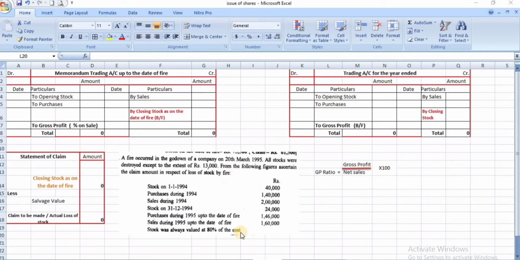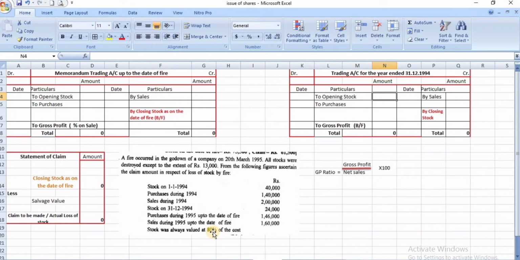So here in this problem, the gross profit ratio is not given. Previous year information is given. Based on previous year information, we have to prepare the trading account for the year ended 31st 12 1994. Now we'll see opening stock, how much is given: 40,000 rupees, but it was valued at 80% of cost.